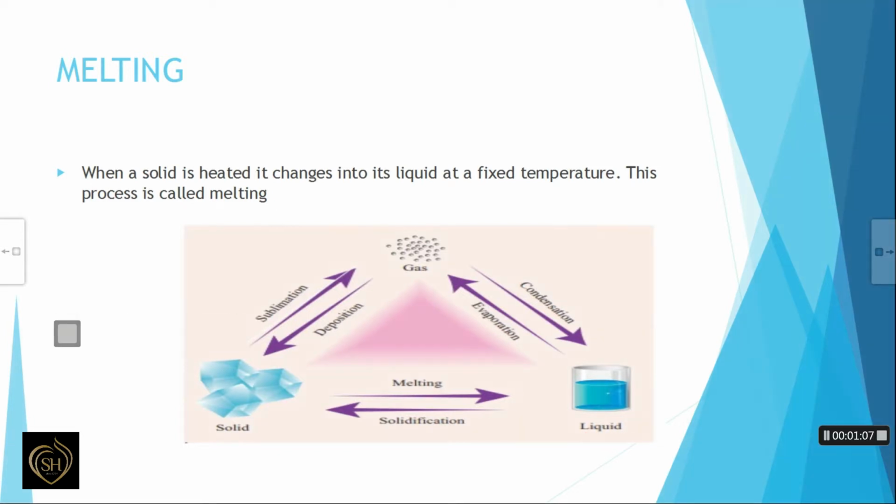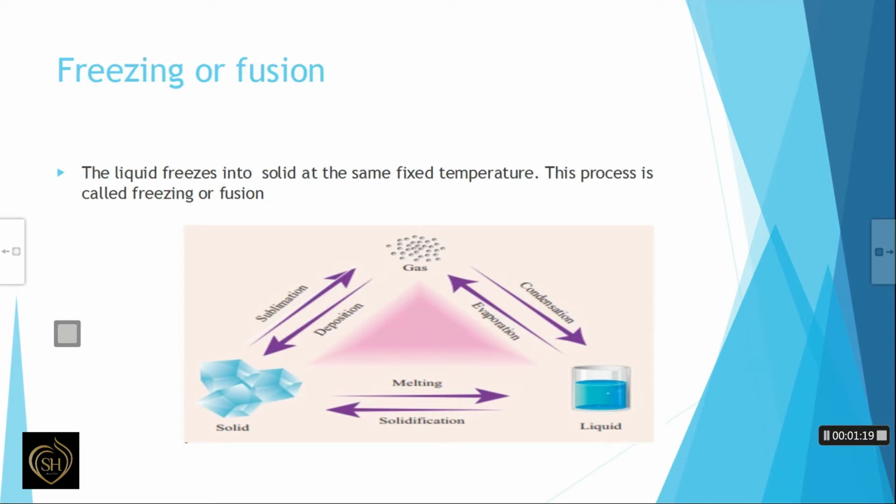We know that ice is a solid form of matter. If ice is heated, it changes to water, a liquid. That process is known as melting. Next one is freezing or fusion. The liquid freezes into solid at the same fixed temperature. This process is known as freezing or fusion. So, when a liquid is cooled, it freezes into solid at the same fixed temperature. That process is freezing or fusion. It is also known as solidification.